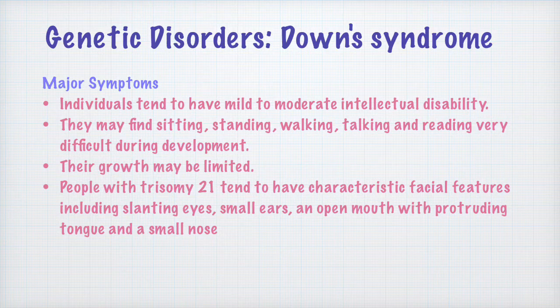They also find sitting, standing, walking, talking, and reading very difficult during development. Children suffering from Down syndrome have their milestones. There are developmental milestones. As the child grows up, the development of the child can be observed in terms of milestones.